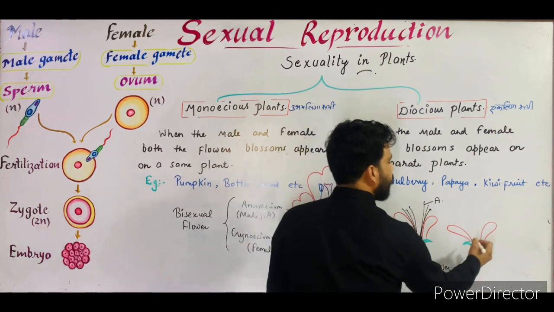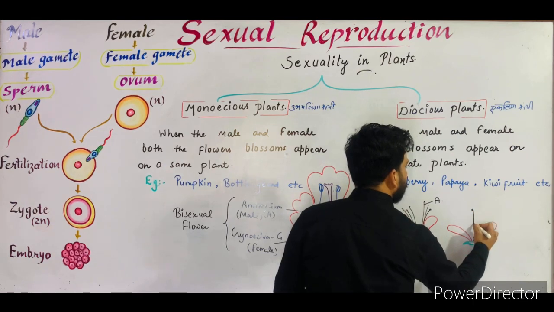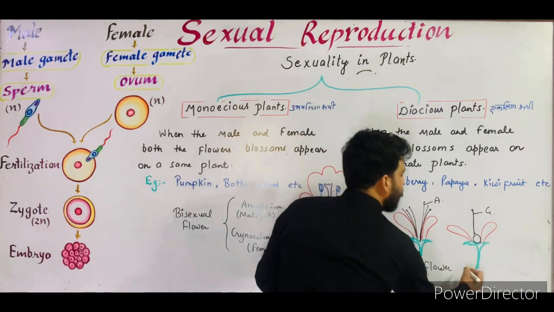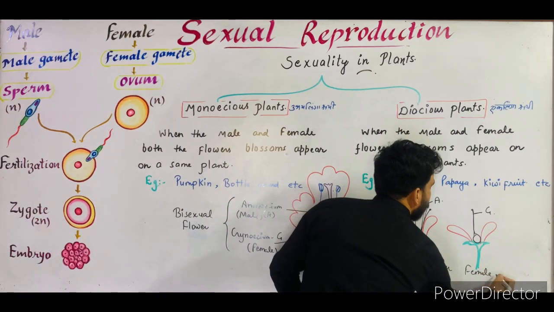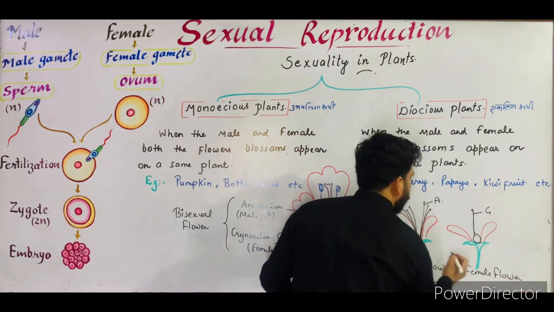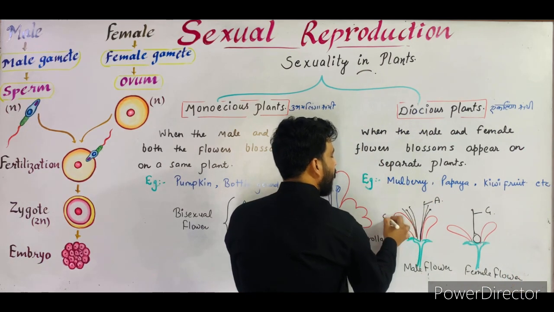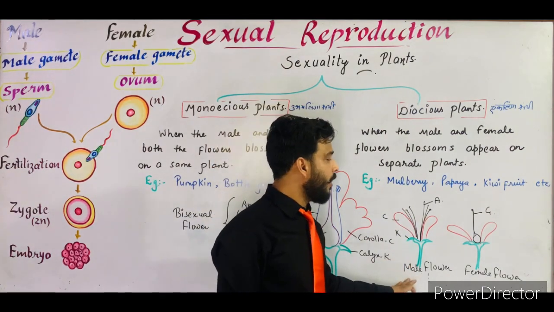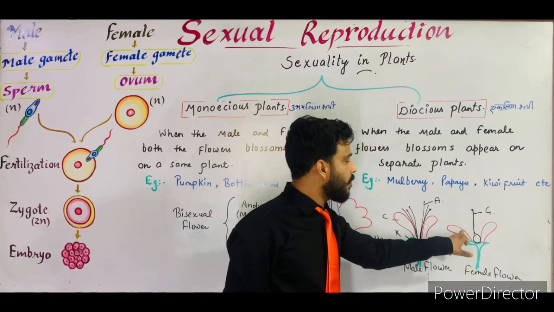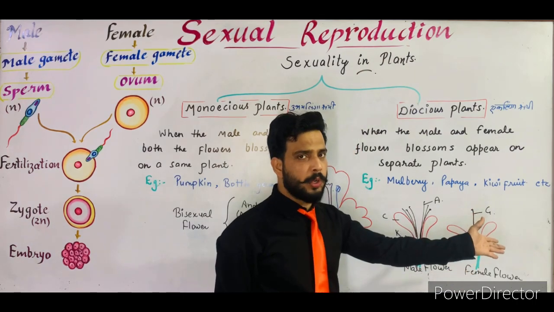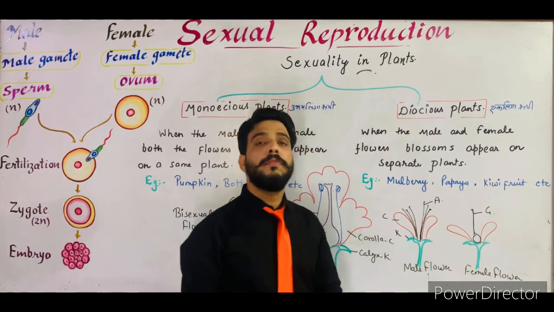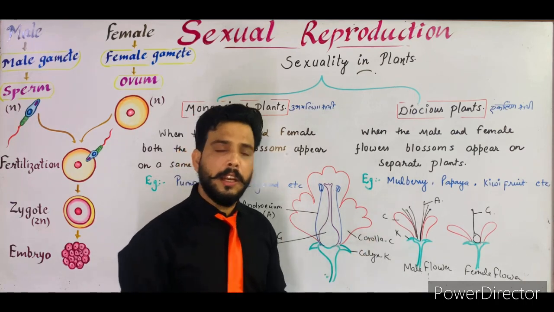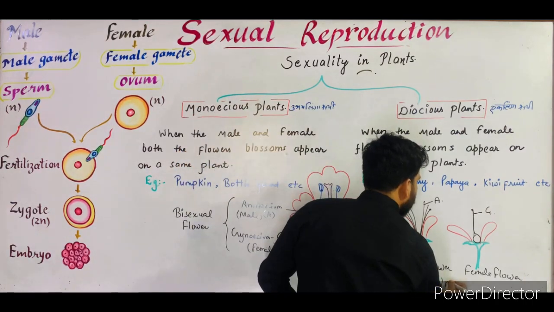And the flower which consists of only the female organ or the gynoecium, this flower is known as female flower. Means when the flower consists of calyx, corolla and androecium, androecium means the male organ, then this flower is known as male flower. And if the flower consists of calyx, corolla and gynoecium, androecium is totally absent, then this flower is known as female flower. Both the flowers consist of only one sex organ, either male or female, so these are known as unisexual flowers.